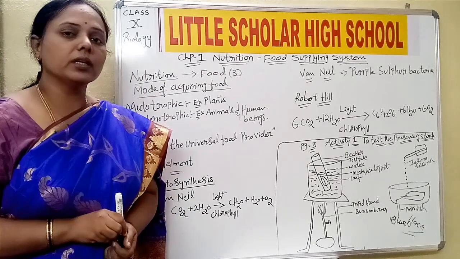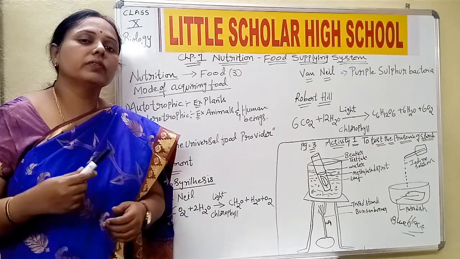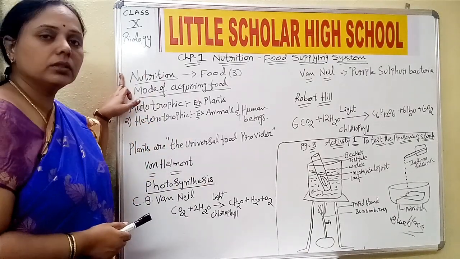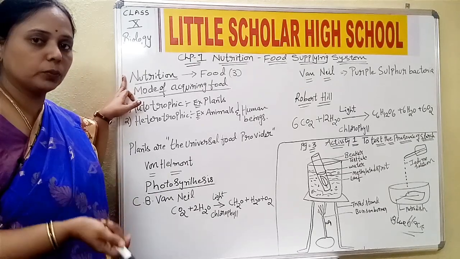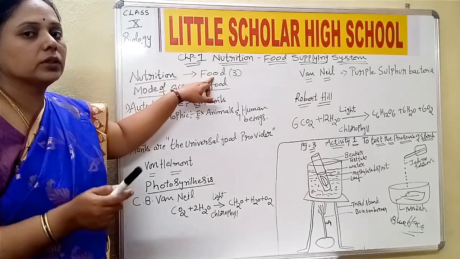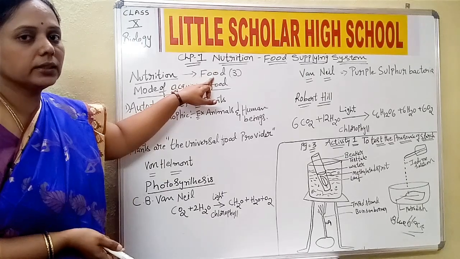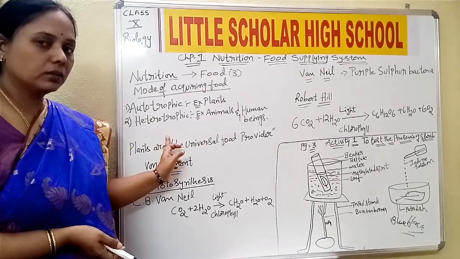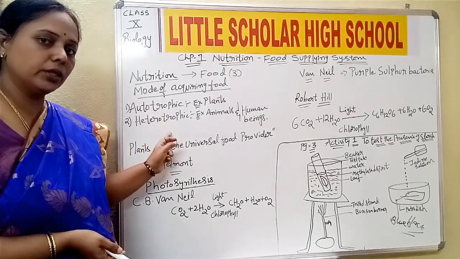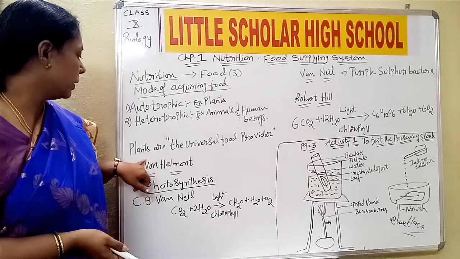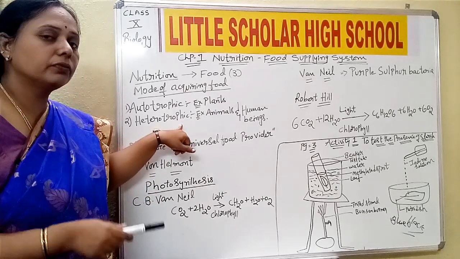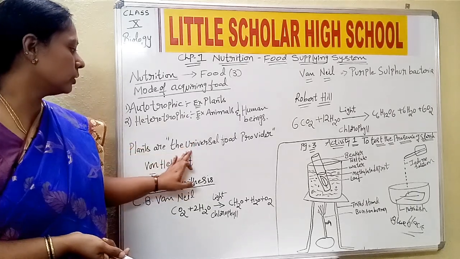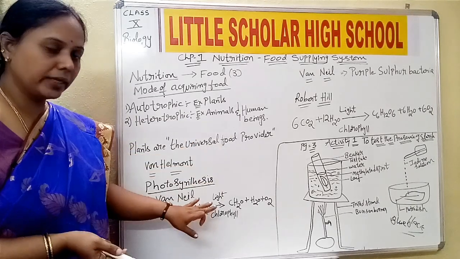So we will stop here. In the next class we will continue with further experiments. Just a small review. Nutrition is a process of providing and obtaining food. We need food for growth, for the repair of the body cells, and for the regulation of body temperature. The different modes of acquiring food are the autotrophic mode of nutrition and the heterotrophic mode of nutrition. Because plants are the providers of food for all animals and human beings, we consider plants as universal food providers.